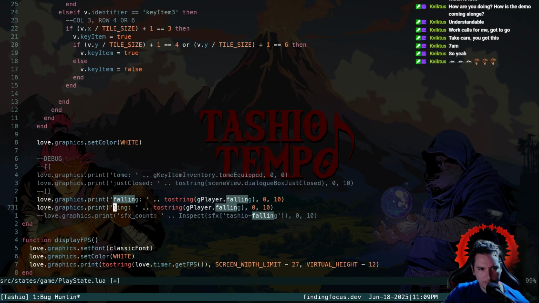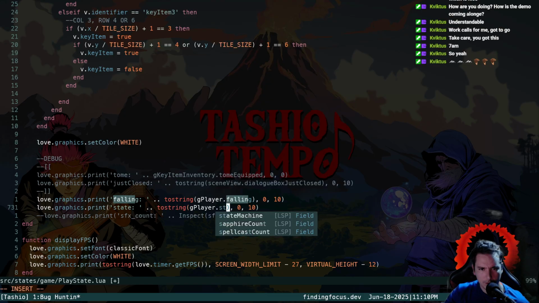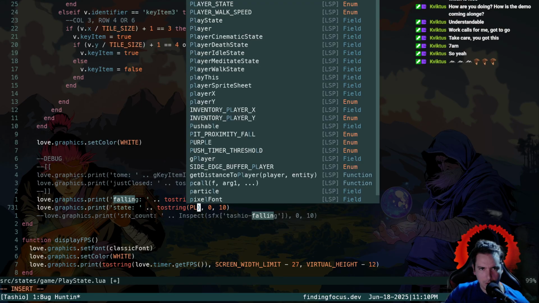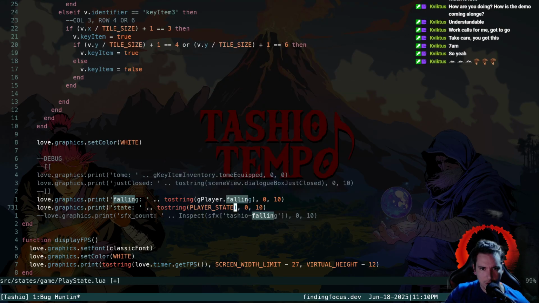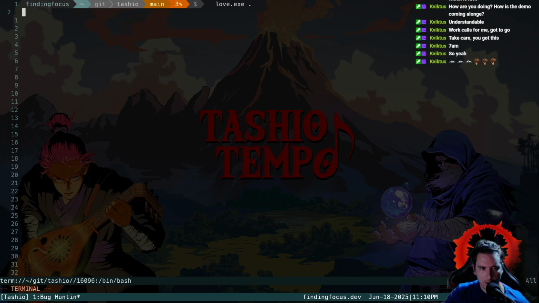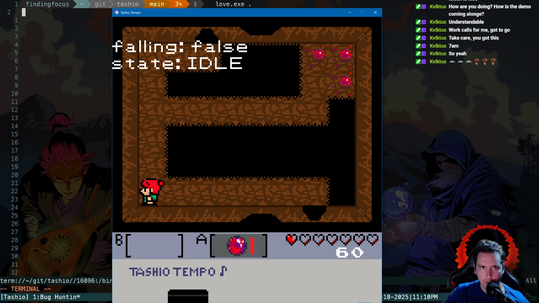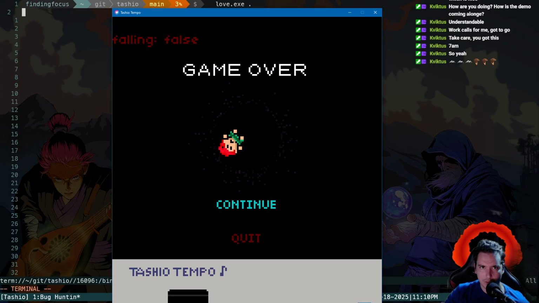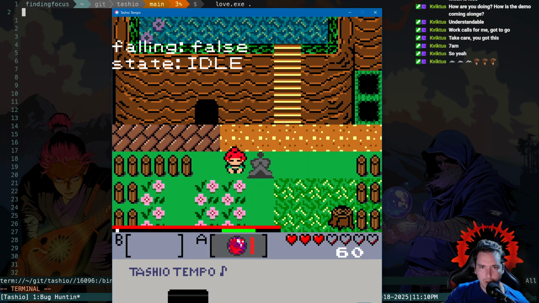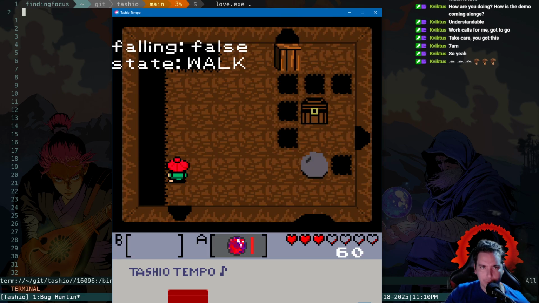So we should have, is it called state name? I think it's just a player state global. Let's try that. So we're trying to see what state we're in when we fall, which sometimes it's an idle, sometimes it's a walk. So it's rendering the tunic correctly for both idle and walk state. It's just that when we die, it's not doing it.